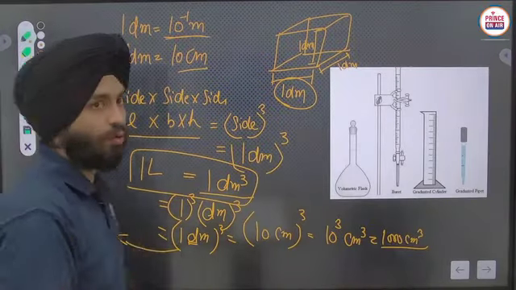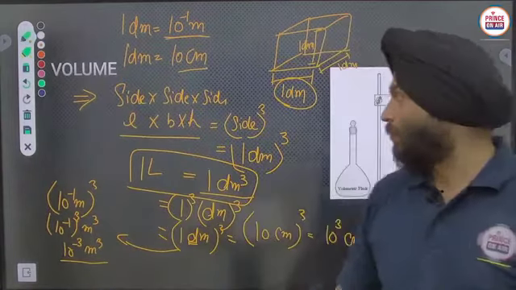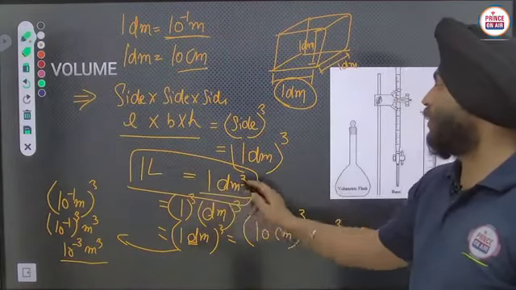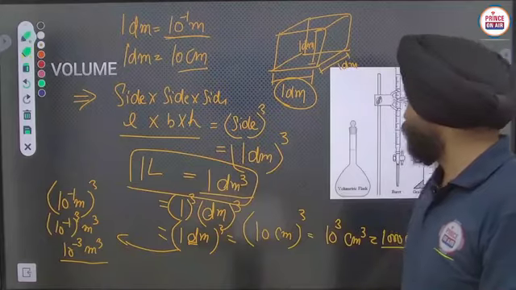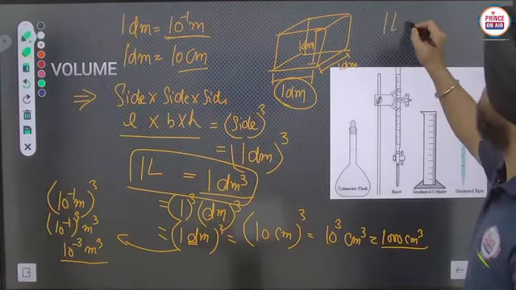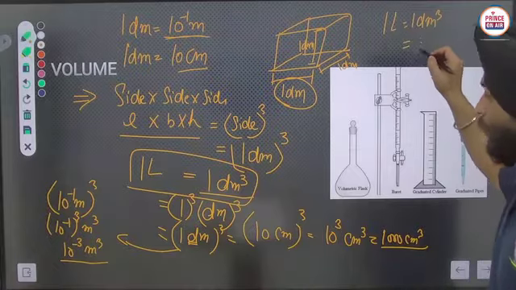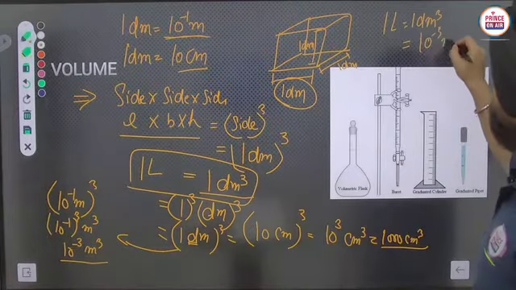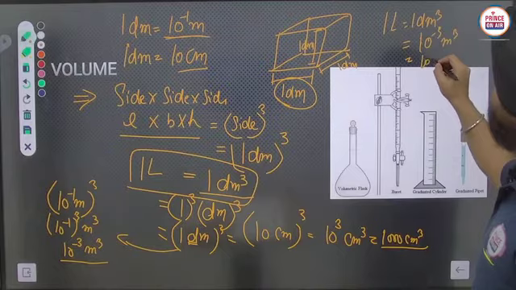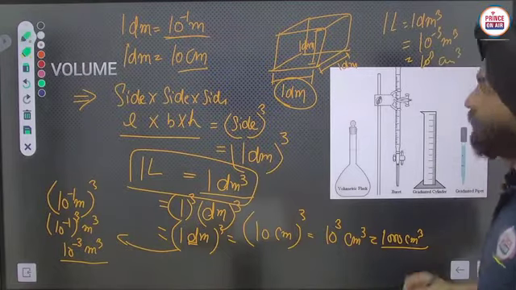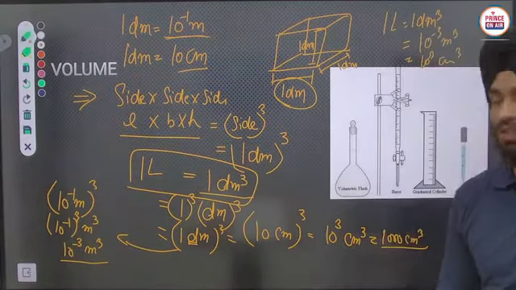So in that way you can calculate that relationship. 1 liter is equal to 1 cubic decimeter, which is also equal to 10 raised to the power minus 3 cubic meter, which is also equal to 10 raised to the power 3 cubic centimeter. Okay, that is the actual relationship here.